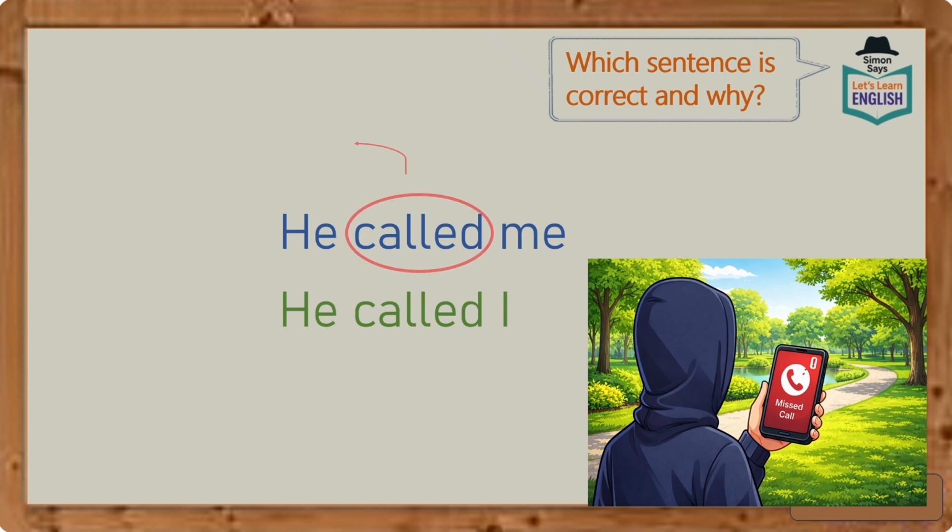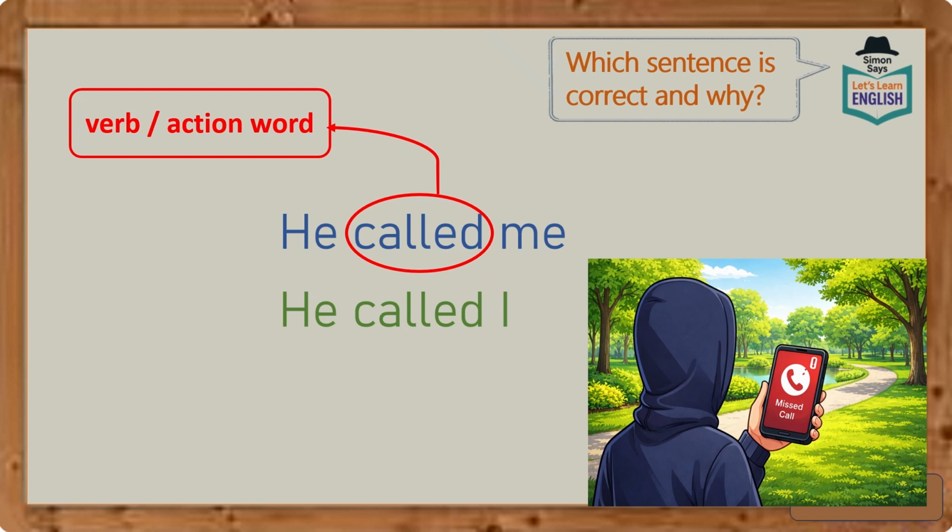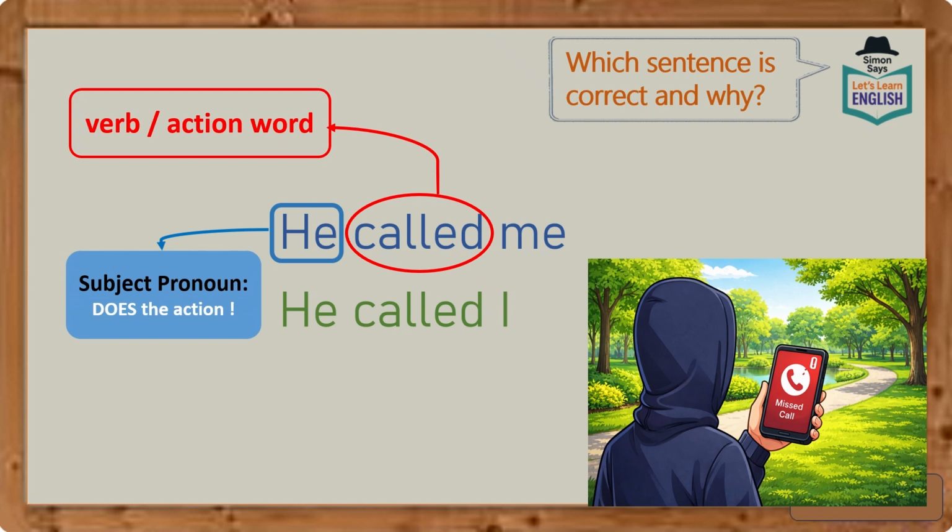Now, the word called, it's an action, it's a verb. As for the pronoun he, then this is a subject pronoun. And we know that a subject pronoun does the action.